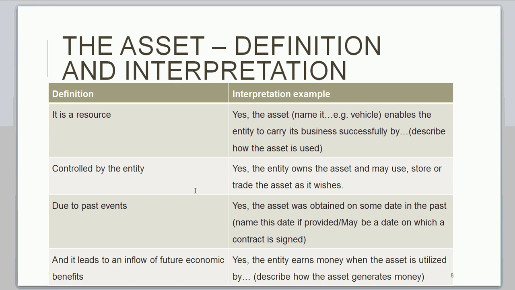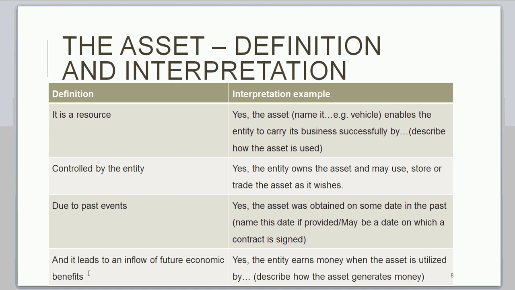Then, controlled by the entity. Here you need to focus on the word controlled. How does the entity control this asset? You can say yes, the entity owns the asset, and they may use it, store it, or trade it as they wish. That shows control. Then, due to past events. Here you need to indicate the specific past event. You can say at some date the asset was obtained, or there may also be a contract. If you purchased it, for example, on credit, there might be a contract, and then you can refer to the date on which the contract was signed.